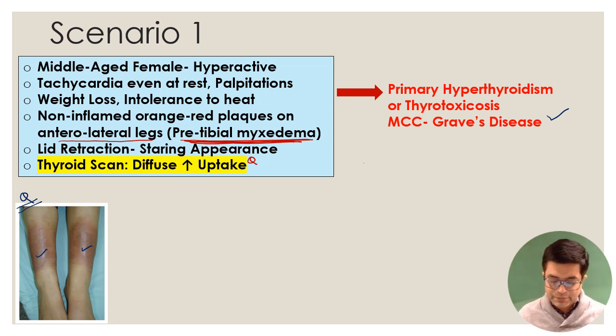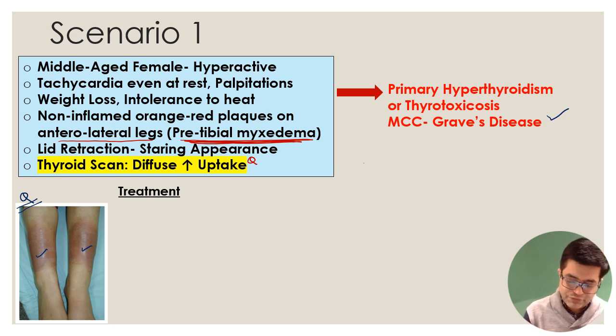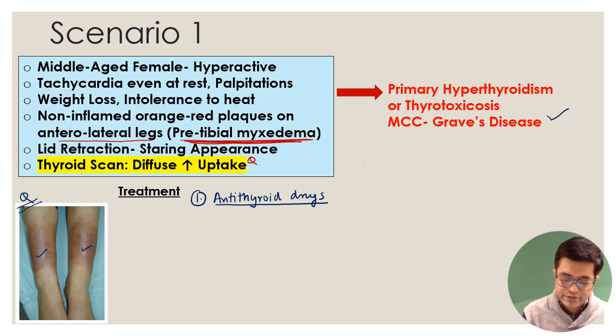So what are the things about Graves' disease that we should know? Examiner generally focuses on the treatment of Graves' disease. So treatment wise, we have three options available. First treatment option is you can go for anti-thyroid drugs. There is thyrotoxicosis happening, so anti-thyroid drugs can be used. Three types of anti-thyroid drugs are available.